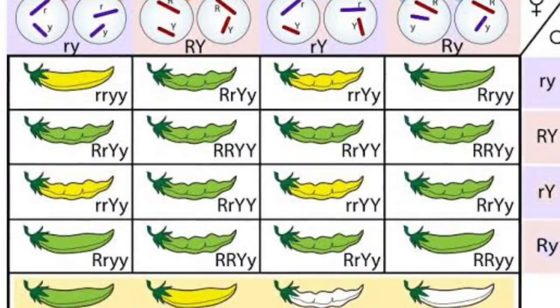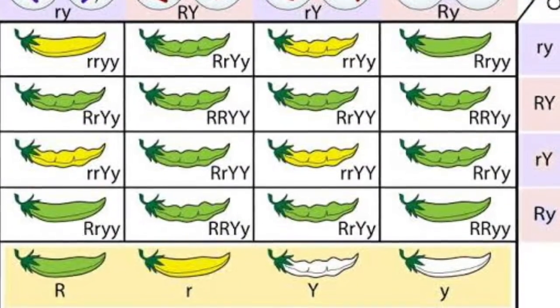The two-factor cross, F1. First, Mendel crossed true-breeding plants that produce only round yellow peas with plants that produce wrinkled green peas. The plants were all heterozygous for both seed shape and seed color. This cross does not indicate whether genes assort or segregate independently. It provides the hybrid plants needed to breed the F2 generation.